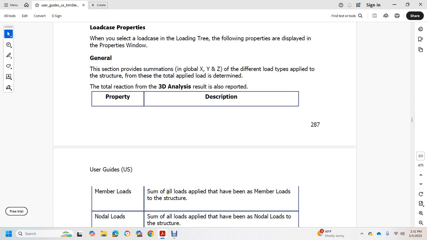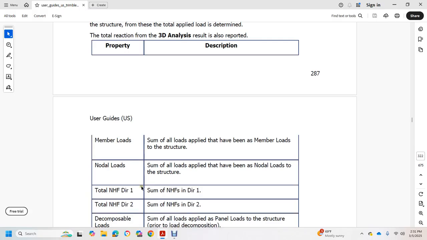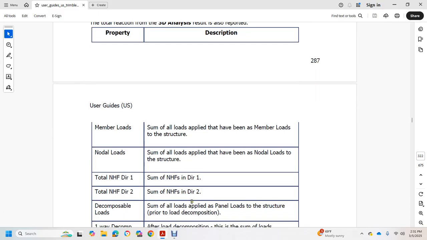Member loads, property: sum of the loads applied with the member loads on the structure. Node loads, property: sum of the loads applied with the node loads on the structure. Total NFH direction 1: sum of the NFH direction 1. Total NFH direction 2: sum of the NFH direction 2.